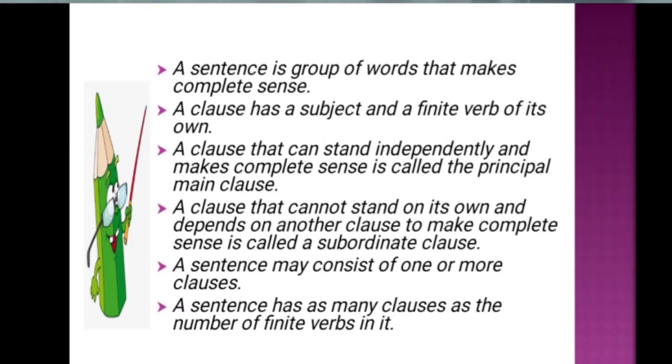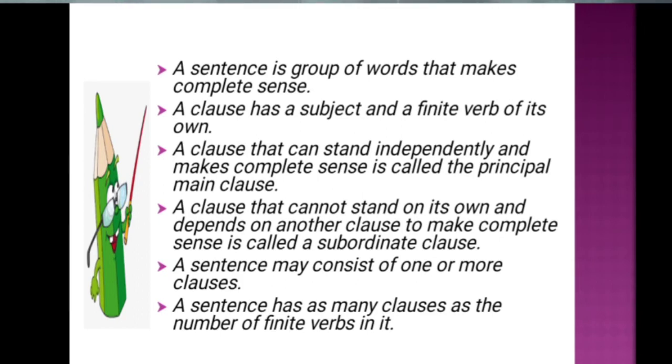We have already read about it. A sentence is a group of words that makes complete sense. What is a clause? A clause is also a kind of sentence. It has a subject and a finite verb of its own. Clauses have two kinds: independent clause or principal clause, and subordinate clause or dependent clause.